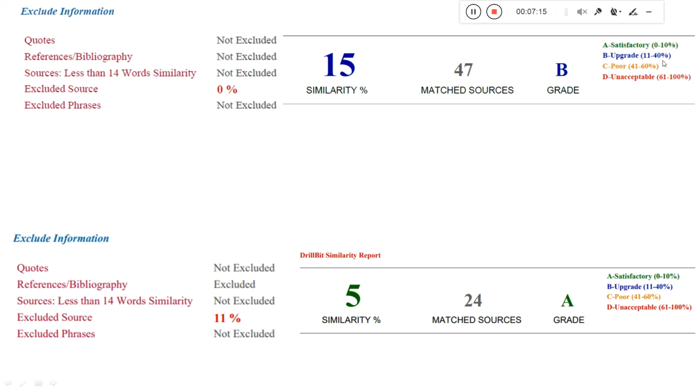And they have a grading system. If you have a similarity of 0 to 10%, they grade it as A. Between 11 and 40, they grade it as B. 41 to 60 is C, and 61 to 100 is D, unacceptable. So with these settings, I got a grade of B. Now when I change the settings, what did I change? I excluded the bibliography in this case, and I have excluded some sources.